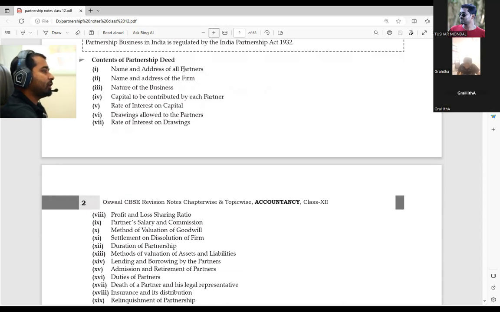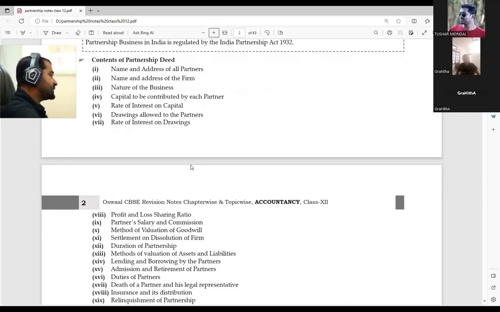Name and address of all partners, name and address of the firm, nature of the business, which type of business we are going to make, capital contributed by the partners, rate of interest on capital. If any rate has been fixed for the capital you provided, that is also given, and the rate of interest on drawings also, right?